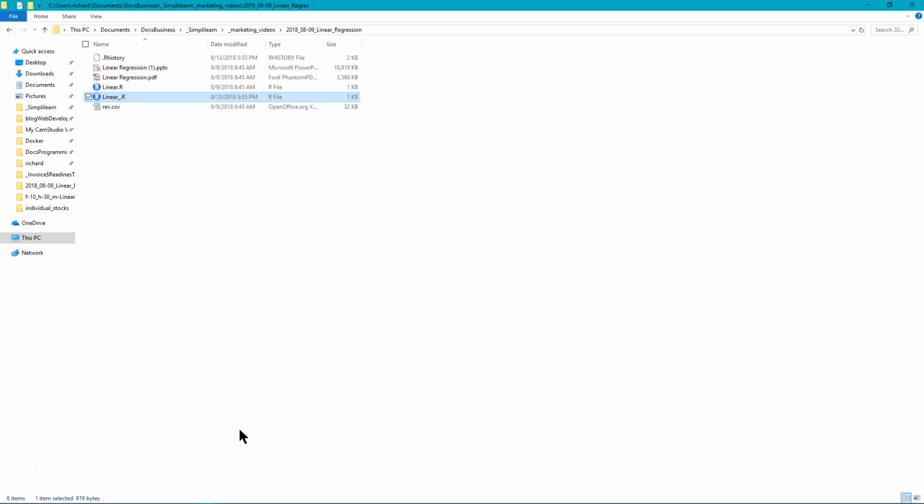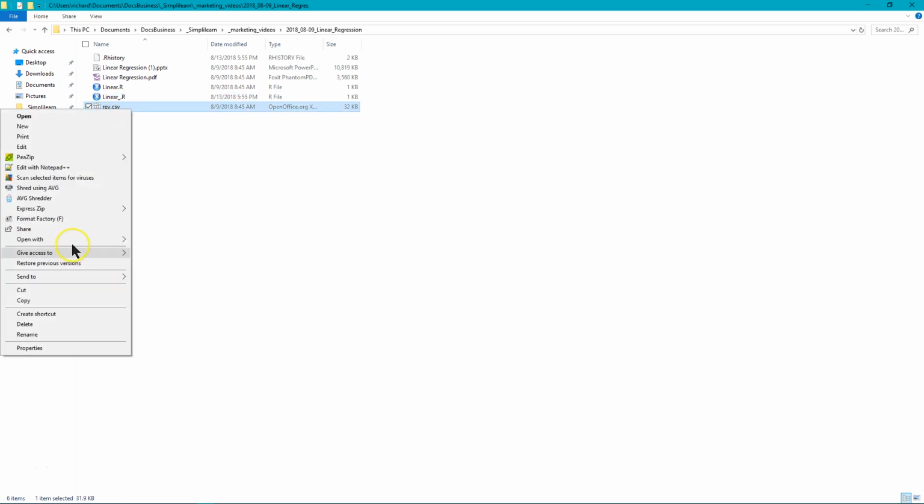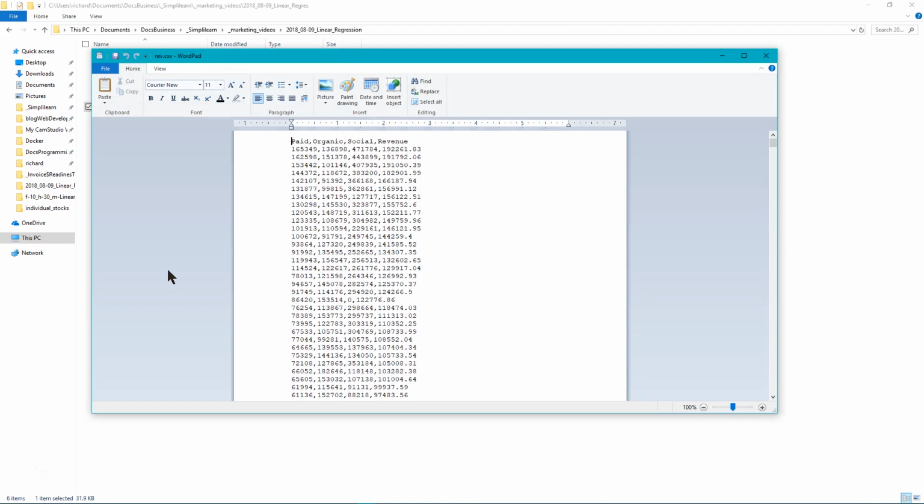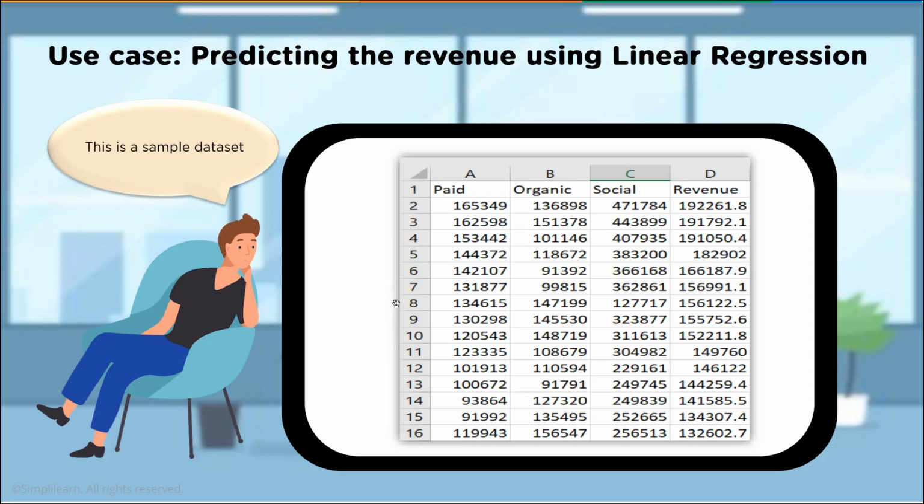Now before we open up R, I always like to just take a quick look at the data itself, and we're using the rev.csv file, which is a comma separated variable file. We'll just open that with WordPad. Any kind of text editor would be nice to show you what's going on. You can see we have paid, organic, social, and revenue across the top, so those are the titles for your columns, and the values going down. This is the same as what we saw on the slide just a minute ago: paid, organic, social, and then the revenue from them.